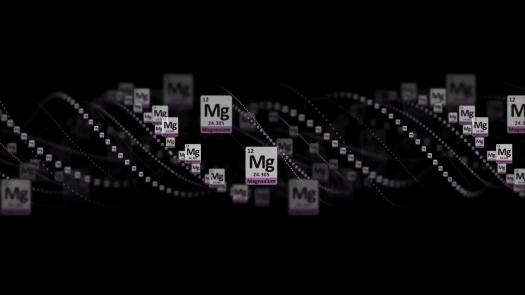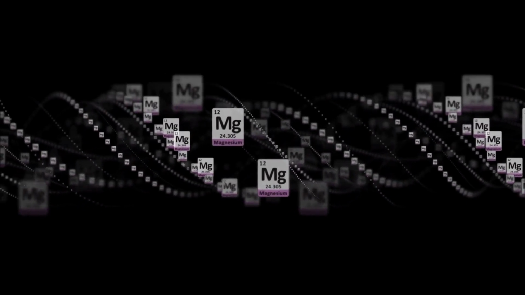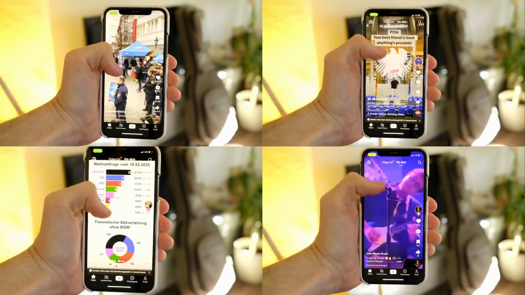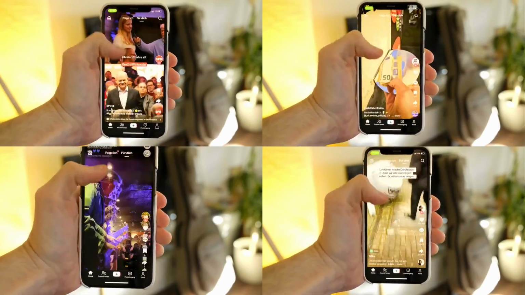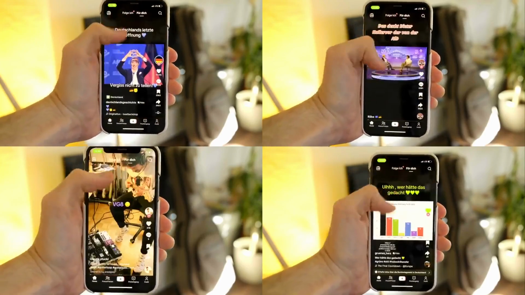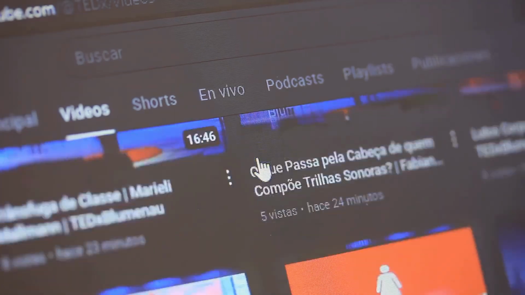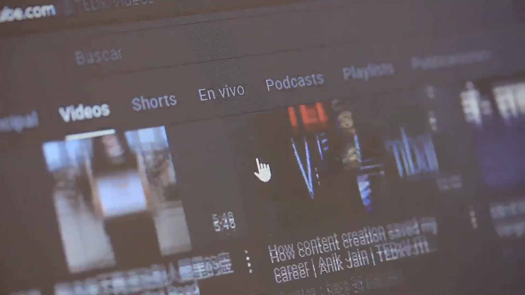Step 6. Auto-edit clips with Vizard. This is where the magic happens. Feed the original long video into Vizard and point it to the timestamps or the script snippets you want. Vizard uses smart scene detection and audio cues to find the best moments and trims them into vertical or horizontal formats optimized for each platform. It also keeps transitions natural, so you don't get those weird jump cuts that scream AI generated. The result? Ready-to-post short clips that still feel human and authentic.